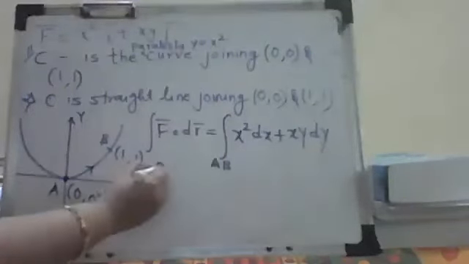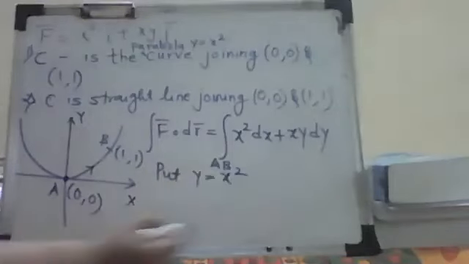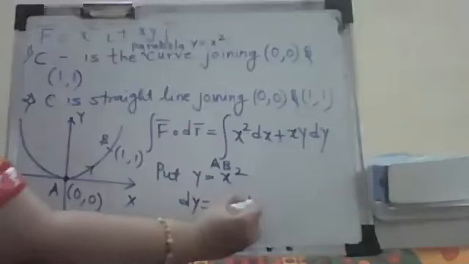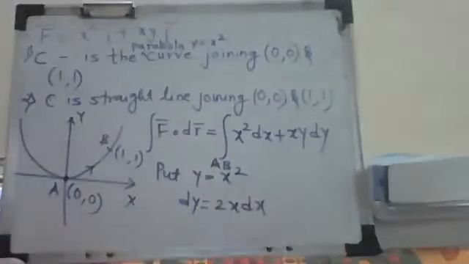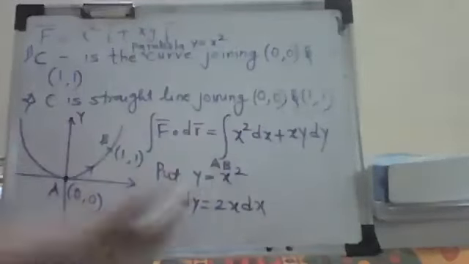So put here the equation: y equal to x square. So what will I get from this? dy is what? 2x dx. Correct? dy is 2x dx. So everywhere I'm putting the substitution for y and dy. So what will be this integration now?